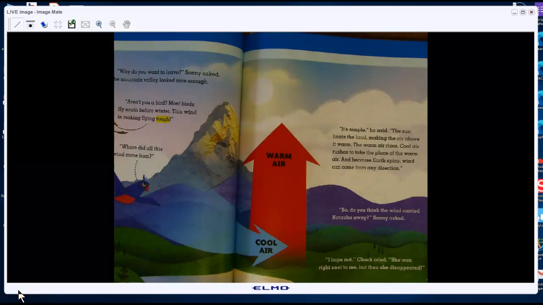What causes the warm air to go up? They told us in here. What causes it, Heather? No? What causes the warm air to go up, Isaiah?